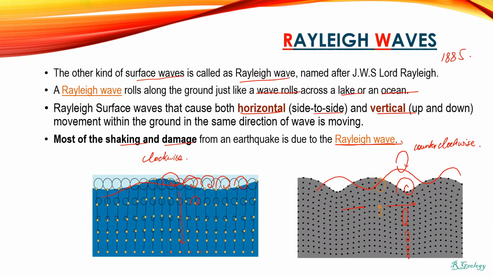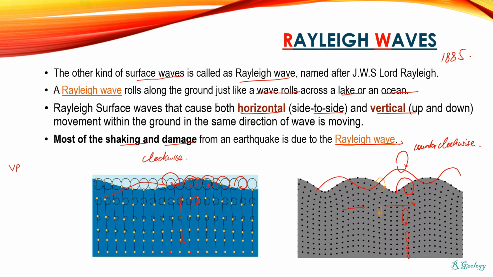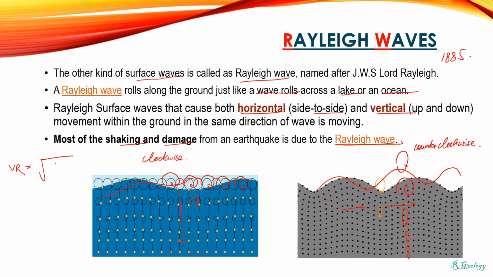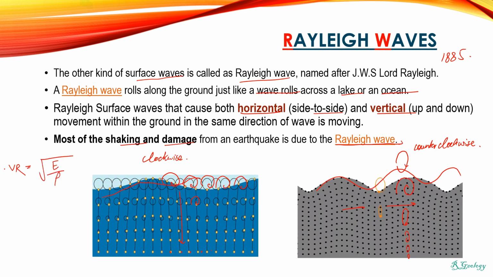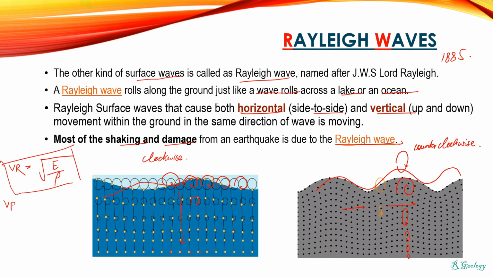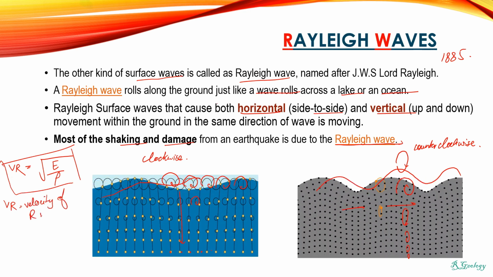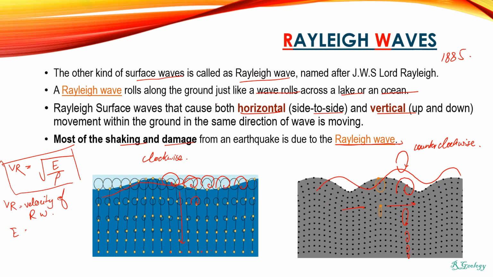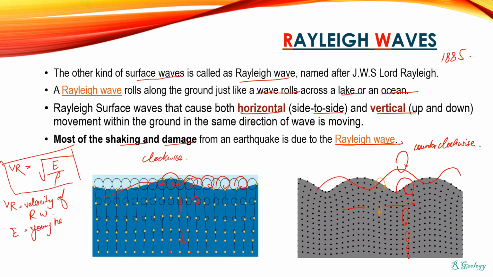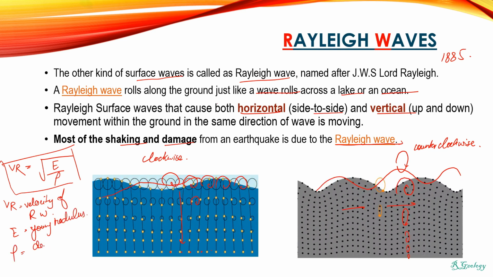Now comes the formula for the velocity of the Rayleigh wave, which is denoted by VR, equal to the square root of E upon rho. VR is the velocity of the Rayleigh wave, while E is Young's modulus and rho is density.